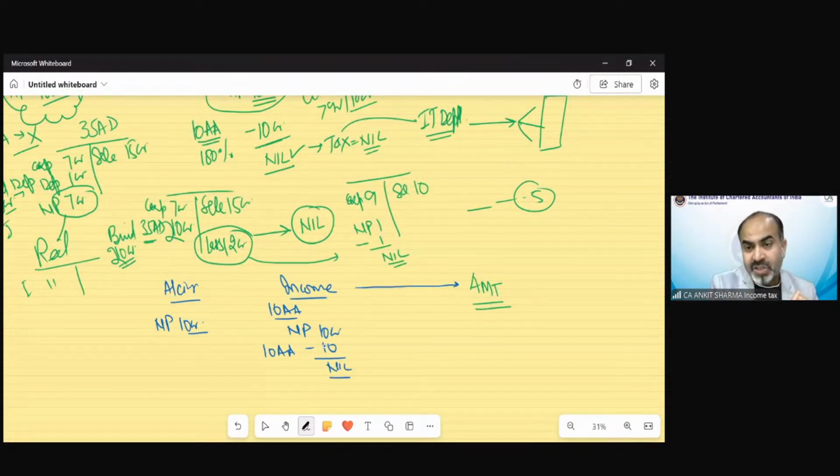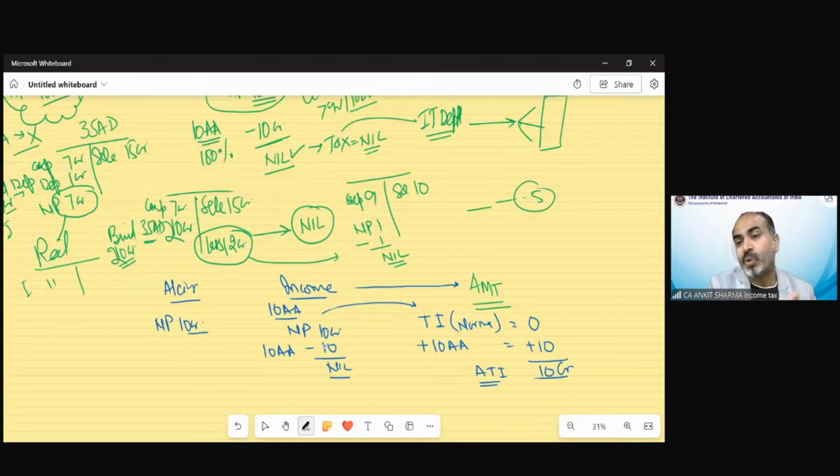Now the AMT provision says that whatever was your total income as per income tax provision, as per normal provision of tax, not as per accounting, in this case suppose it's nil. If you have claimed the section 10AA benefit, then we have to add that back into your total income, and now this would be treated as your adjusted total income. It will be called your ATI, adjusted total income. Clear?